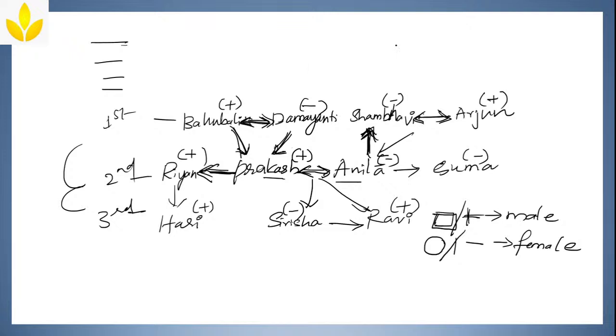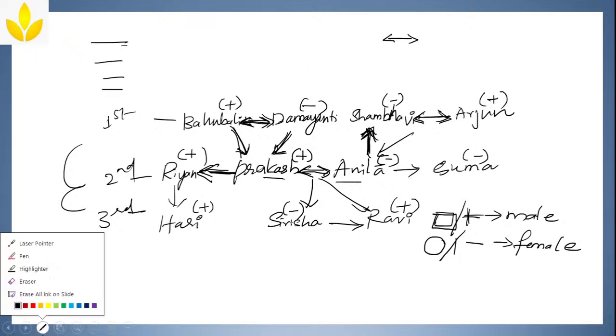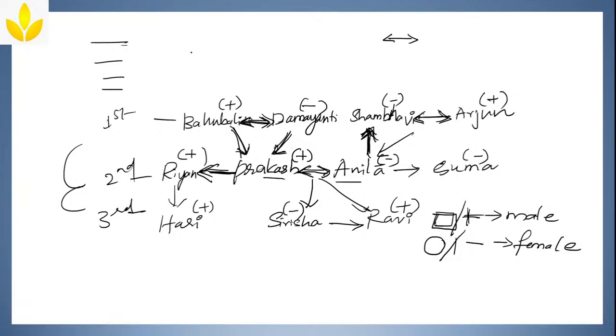So I'll write the symbols again. The double headed arrow mark I am using for couples, and the single headed arrow, either this or this, anything you can use, is for cousins or brother or sister.